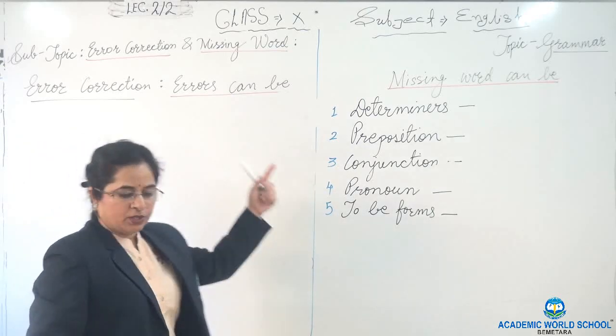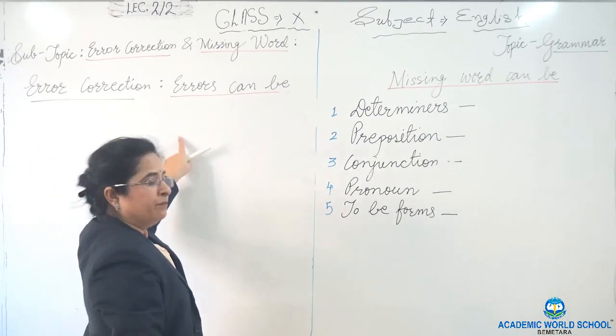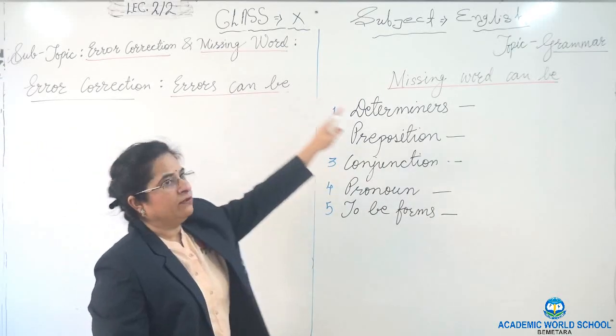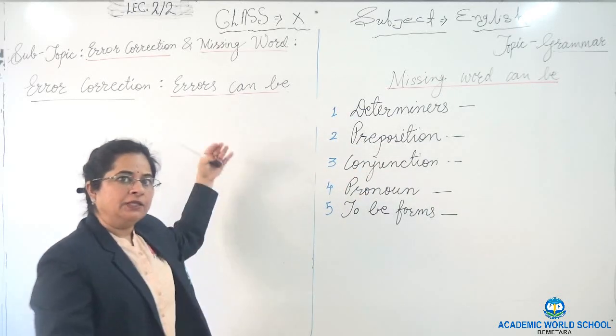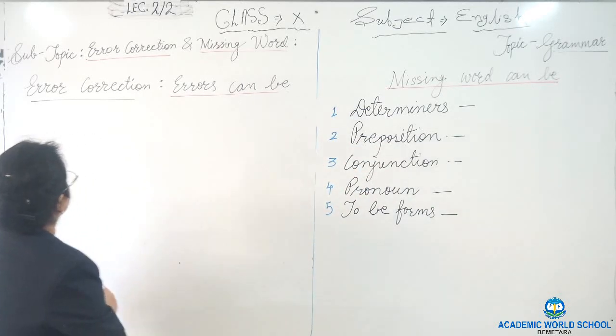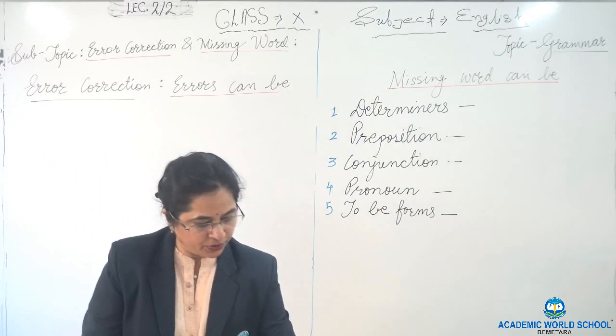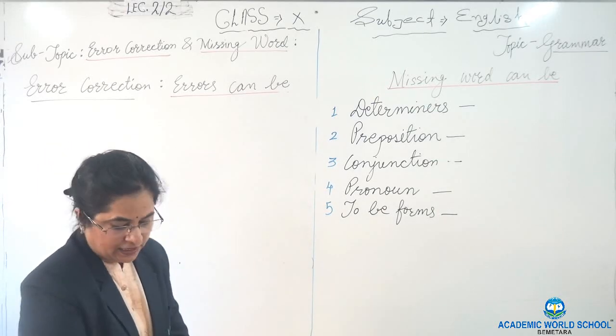In the same way it goes for the missing word also. The word before, the missing word, and the word after, that is A, B, C, D, and then you will be writing the answer. Now right, we will do our exercise for error correction.